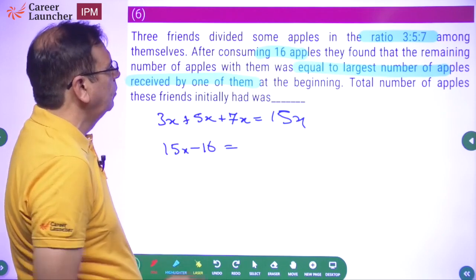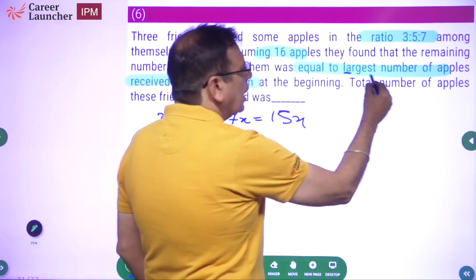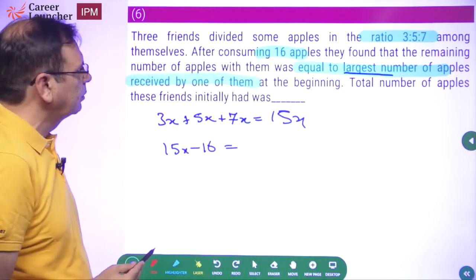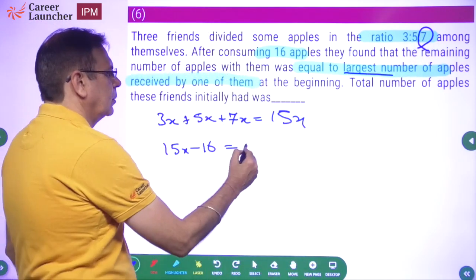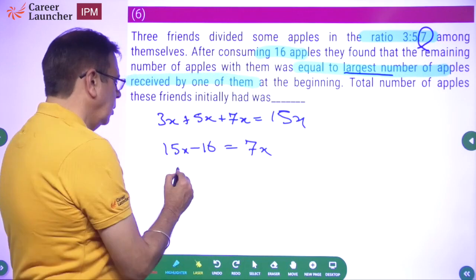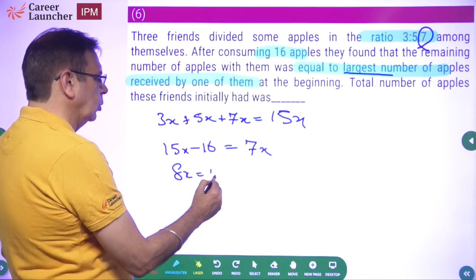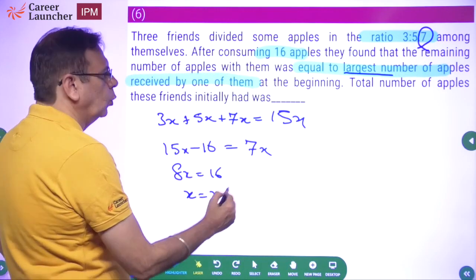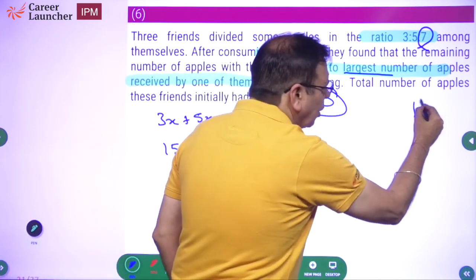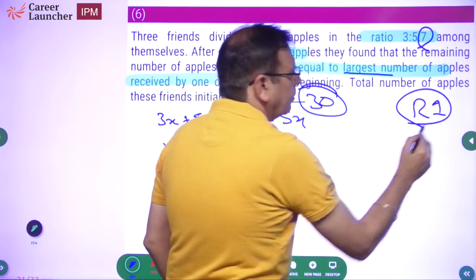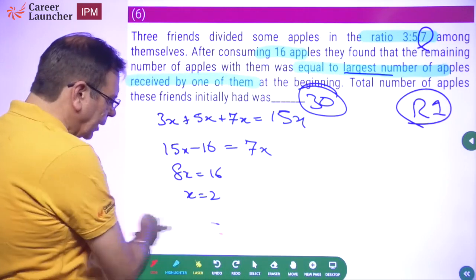How much is this equal to? It was equal to the largest number of apples received by one of them. What is the largest number? 7x. So, 8x is equal to 16, x is equal to 2, 15x should be equal to 30. End of the story. Again, I forgot to write round 1 question. Next question.